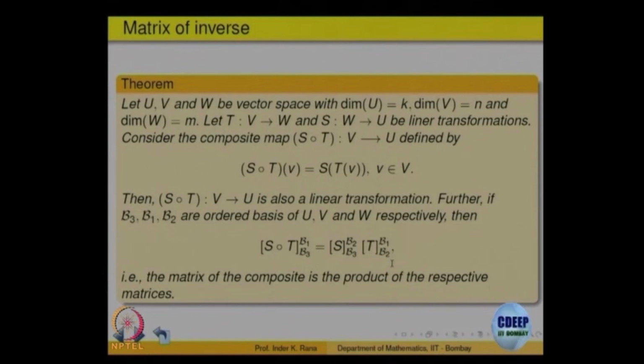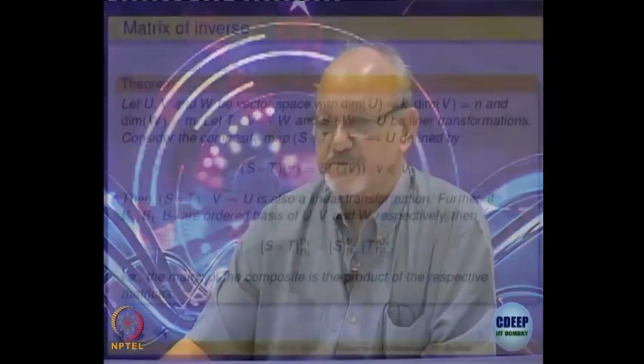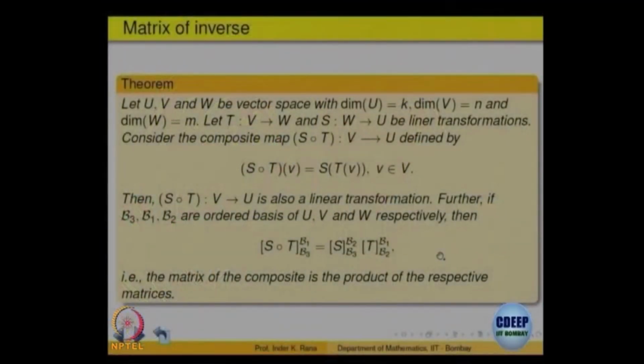So, the matrix multiplication, right, that we defined the funny way in the beginning, you take this row, this column, add, and you get the ij-th entry, that actually comes because of this reason. Okay. So, because that is a matrix for the composite, that is how it should be actually, right.